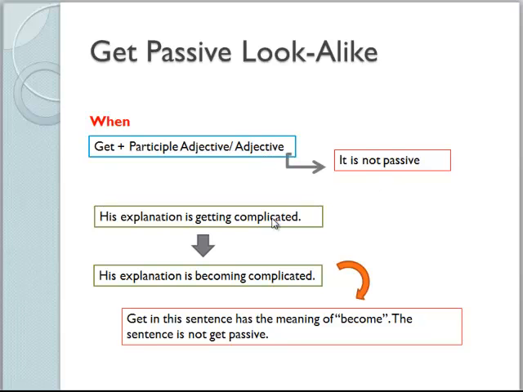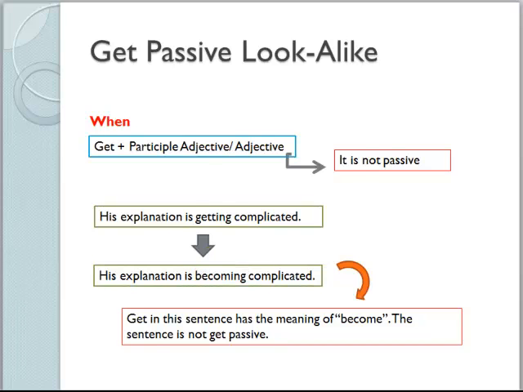Let's take a look at this example. His explanation is getting complicated. You see, it's complicated. It's like saying his explanation is becoming complicated. So if the get gives the meaning of becoming, then this sentence is not get passive.